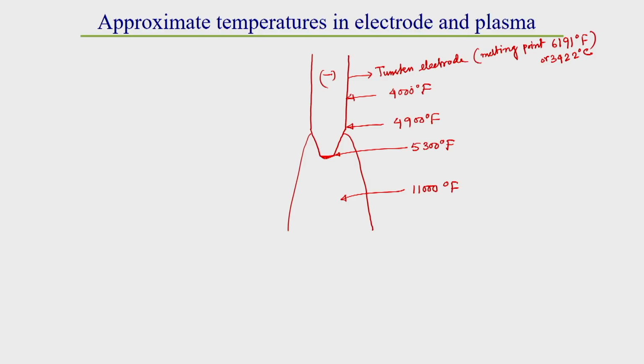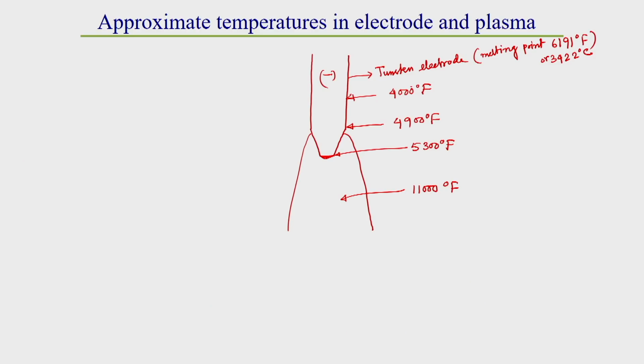The electrode does not go beyond its melting point in the case of a tungsten electrode, because if it goes beyond its melting point, it will melt and boil, and this tungsten will be deposited with the weld material. So, that will be a problem, no?